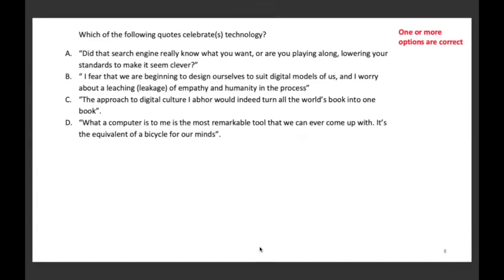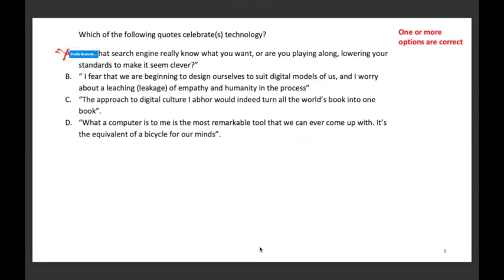Which of the following quotes celebrate technology? One or more options are correct in this case. Okay. First, did that search engine really know what you want, or are you playing along, lowering your standards to make it seem clever? It's actually saying that technology is dumb. So this is wrong.